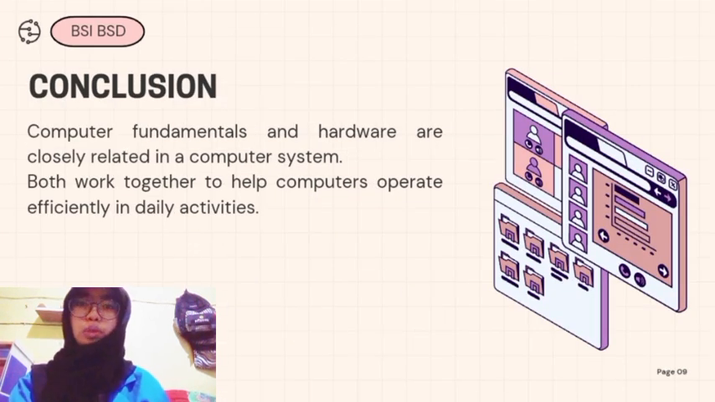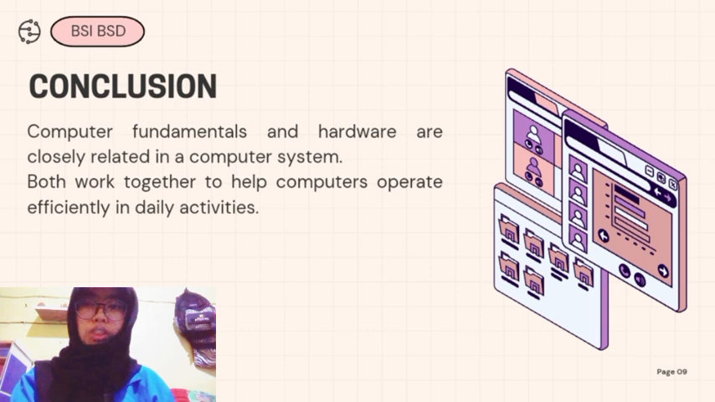Finally, let's move to the conclusion. Computer fundamentals and hardware are closely related in a computer system. In conclusion, computer fundamentals explain how computers work, while hardware provides the physical components needed for the system to operate. Both of them are important and work together to make the computer function properly.